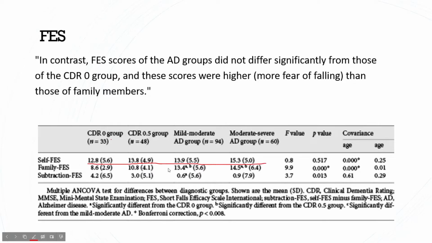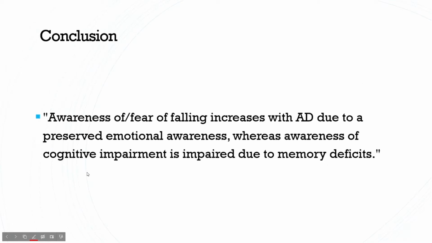So this shows the patient and family are a lot more similar for those with memory issues, and actually a lot less so for the so-called control group. So in conclusion, the awareness of the fear of falling increases with Alzheimer's due to the preserved emotional awareness, whereas the awareness of cognitive impairment is impaired due to memory deficiency.